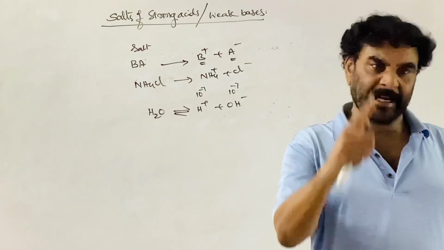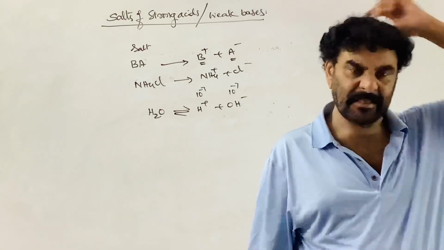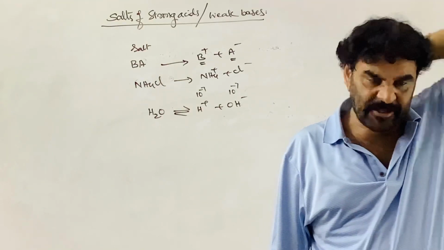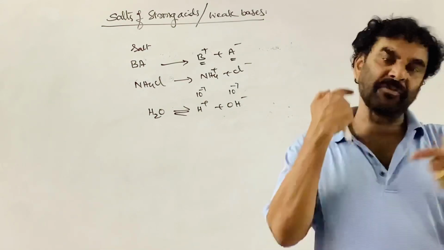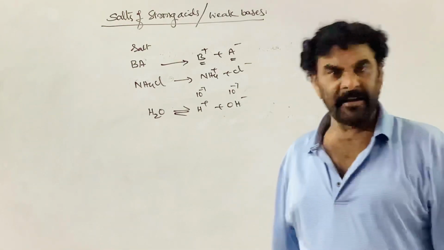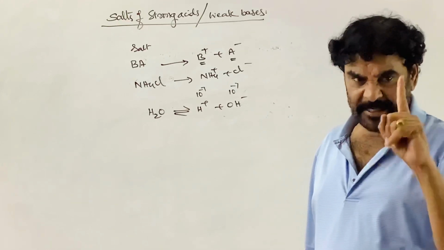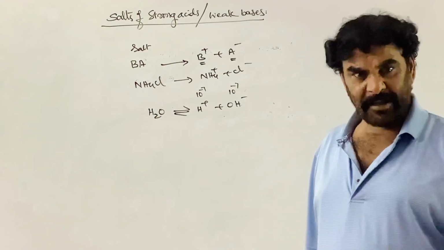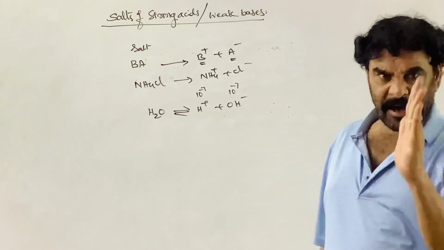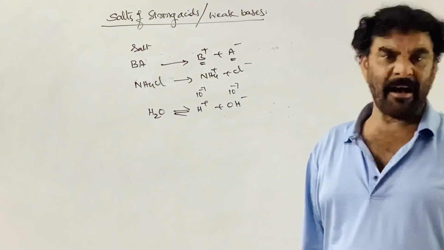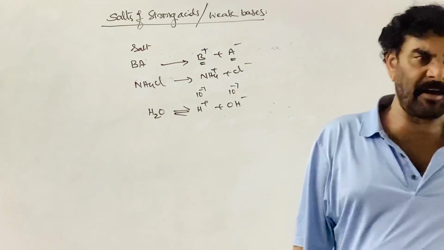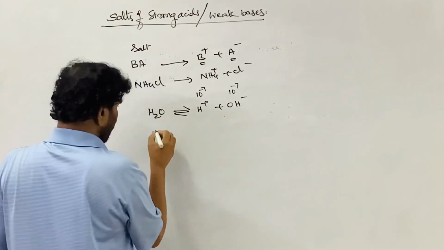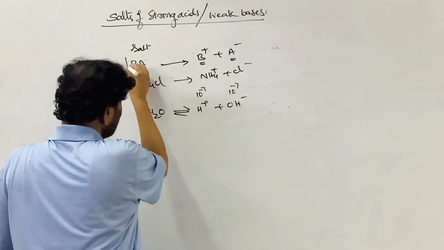In that salt, the cation may be responsible for the hydrolysis, the anion may disturb the equilibrium, or sometimes both cation as well as anion can disturb it. The ion that belongs to the weak acid or base disturbs the equilibrium. The ion which belongs to the strong acid or strong base does not affect the equilibrium of the water. If this is added to this one, then what happens?